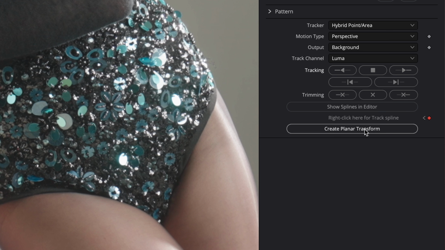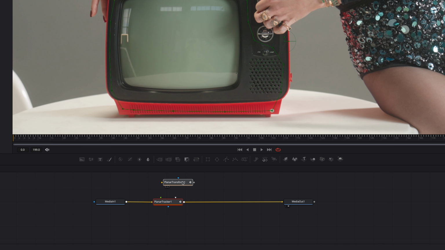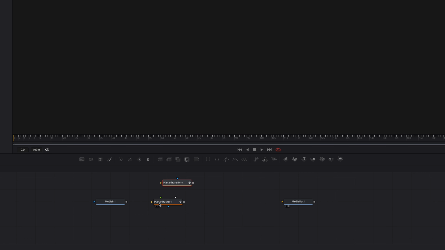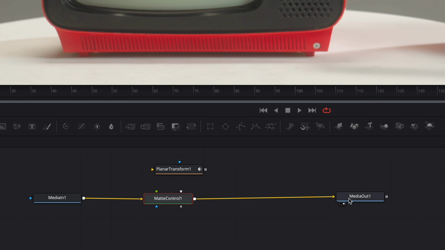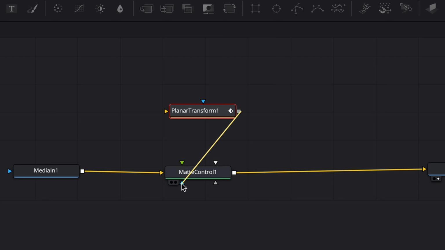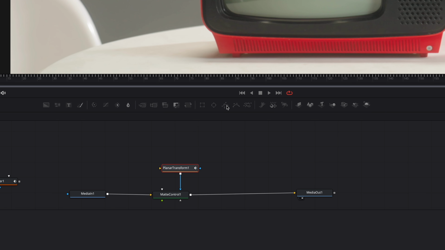Create Planar Transform. Remove the Planar Tracker node. We don't need it anymore. Add a map control node. Connect Planar Transform node to the blue arrow. Add a polygon node, but connect to the yellow arrow.